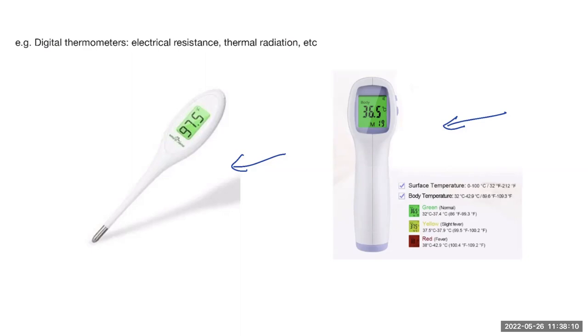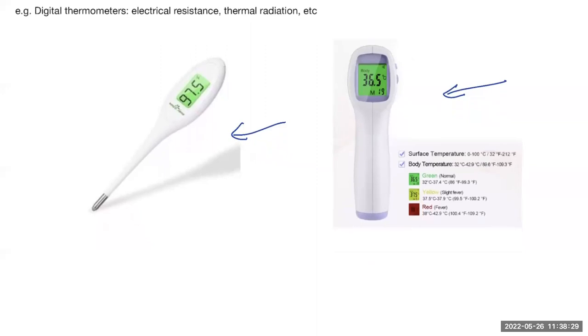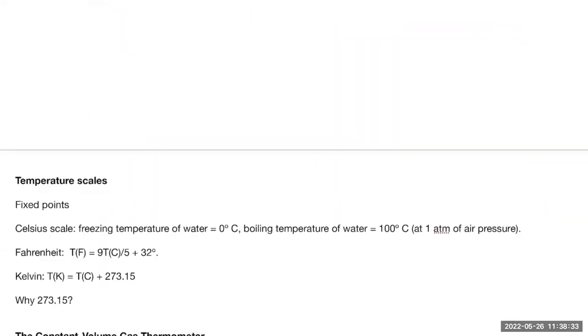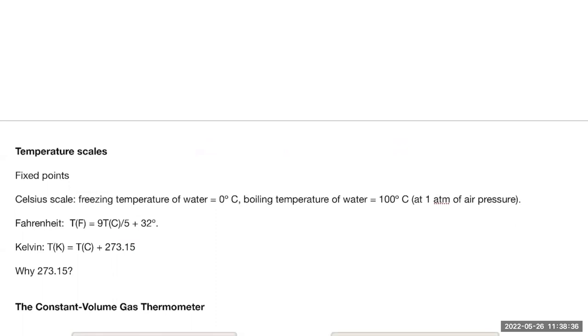So all these are examples of how thermometers work. They each utilize a certain physical property, which is a function of the temperature. It measures temperature by measuring that physical property, such as the length of the column, or the resistivity of the metal inside, and so on. So that's how we measure temperature. It's always an indirect measurement, right?